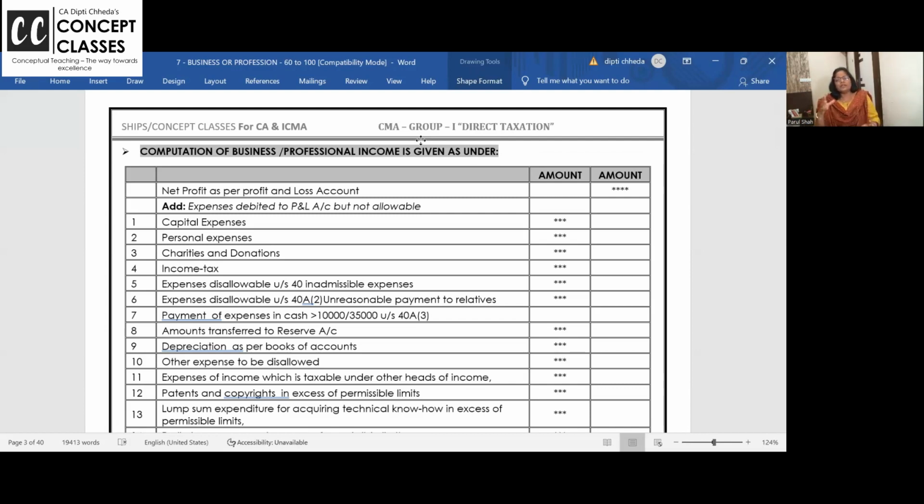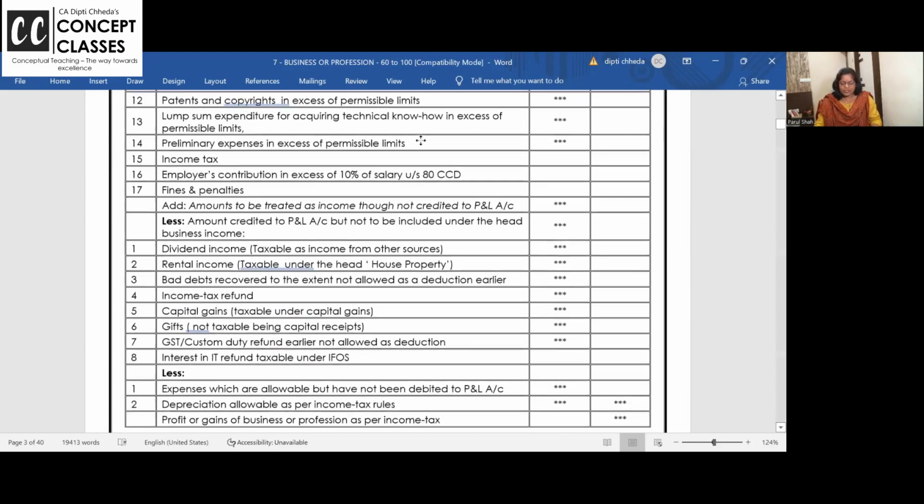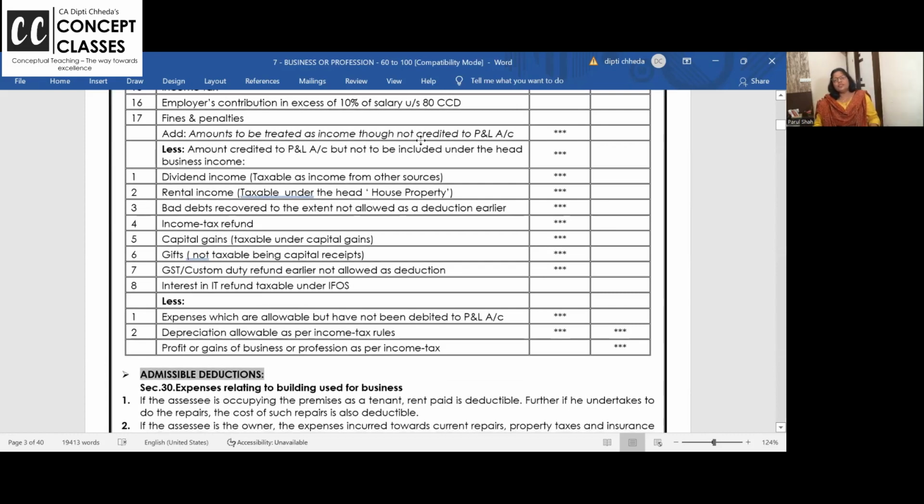So there's a format on how to compute the income. How do you compute the salary income? Gross salary, then standard deduction, net salary. How do you compute capital gain? Start with sale consideration, expenses. Like that, every head has a format. The format of the business head is to start with the net profit as per books of accounts. Add a few things, deduct a few things, and what you get as the answer is the income from business and profession, and you have to pay tax on that. Is that clear to all of you?